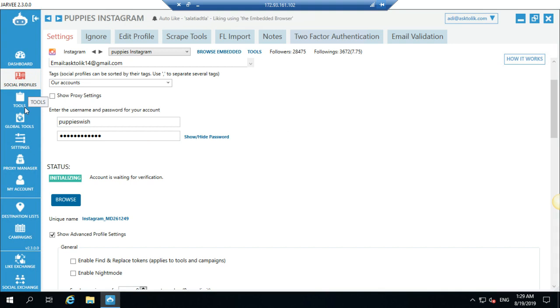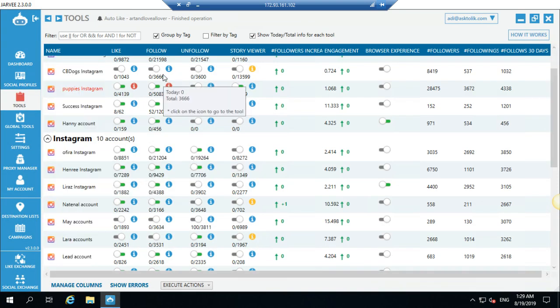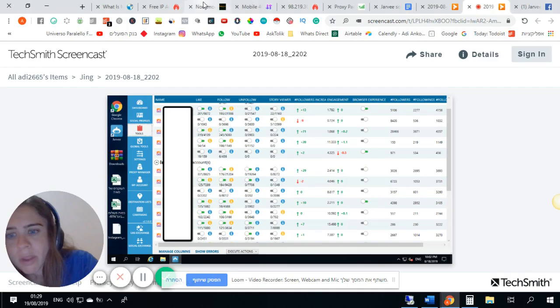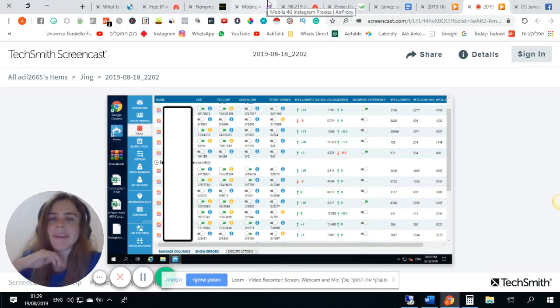This is the idea with the blocks. You have to understand if it comes from IG or if it comes from Jarvis. Now most of the blocks come from IG, but sometimes some of them actually come from Jarvis as well. Okay, what else I want to tell you?